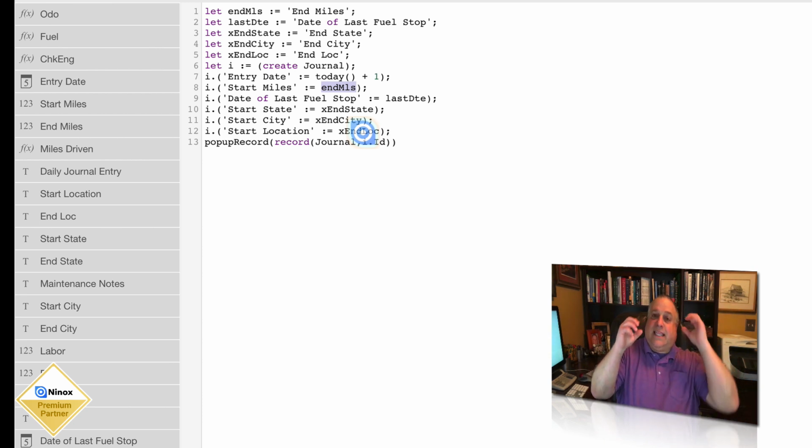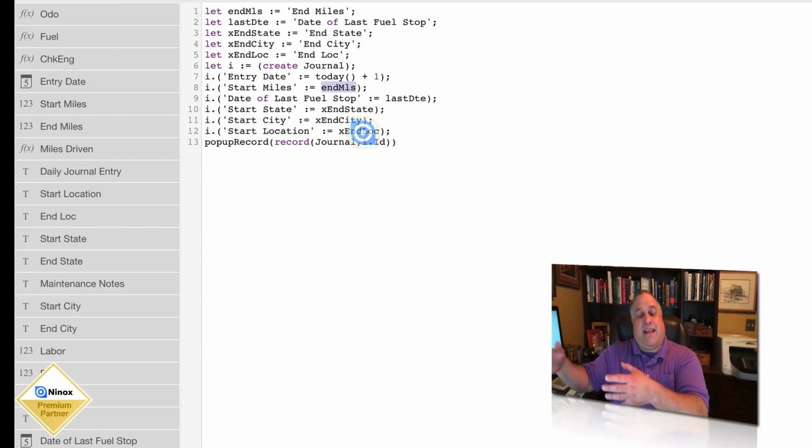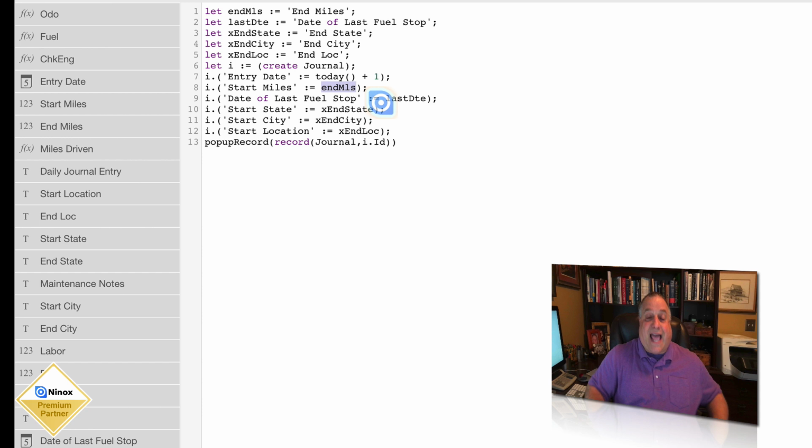So the links in the fuel chain are a little further apart. The links in the mileage chain, there's one for every day that we drive. And we might be driving every single day, but we may not be getting fuel, recharging our gas every single day. So therefore, those links may be not one day after another. But we can always track the last fill up, which will allow us to keep performance records on how many miles did we get until the next fill up.